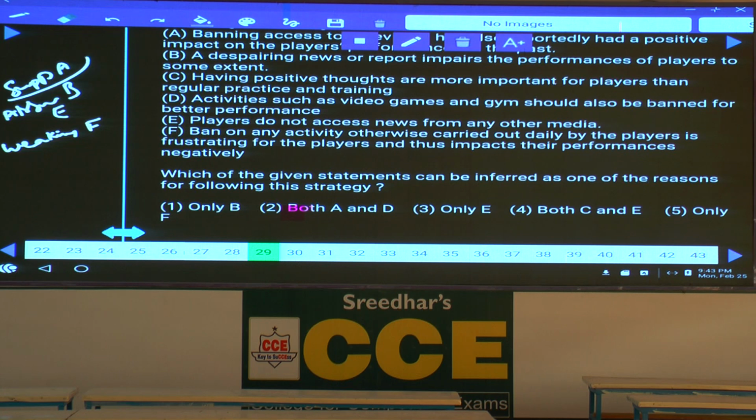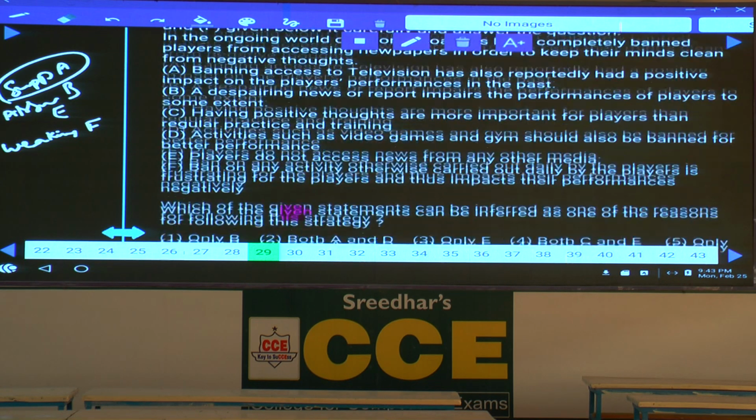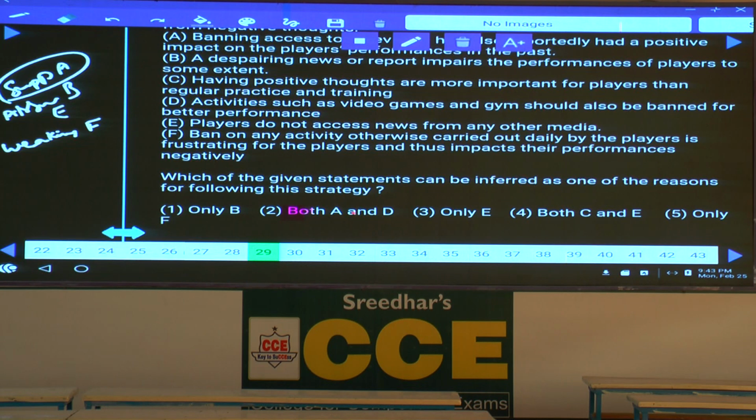Now, A is supporting. Supporting is nothing but drawing from the above statement. Among the given statements, A can be supporting. Which of the following, banning access to television has also reportedly had a positive impact on the player's performance in the past. Hence, we can take A as somewhat closer to this one, isn't it?